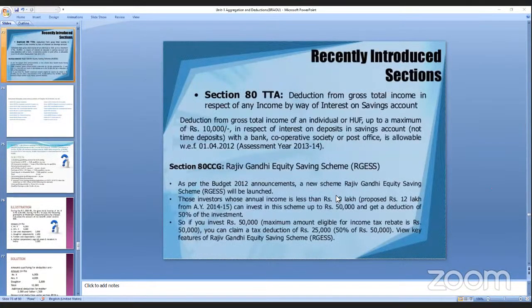And the next one, recently introduced, is 80TTA. This is a deduction from your gross total income, that is interest on savings account.